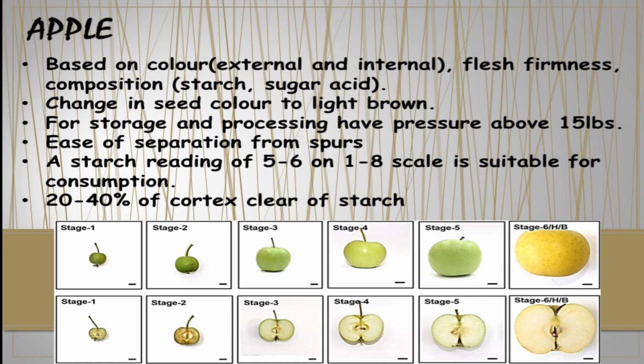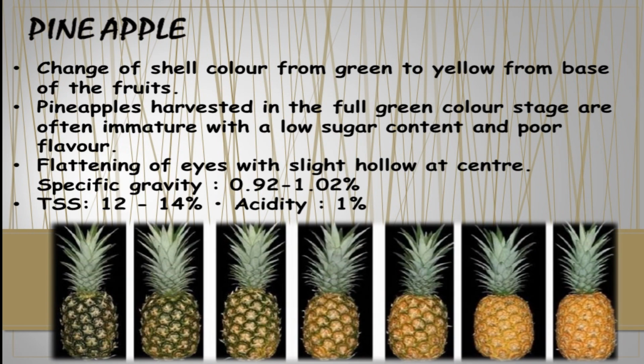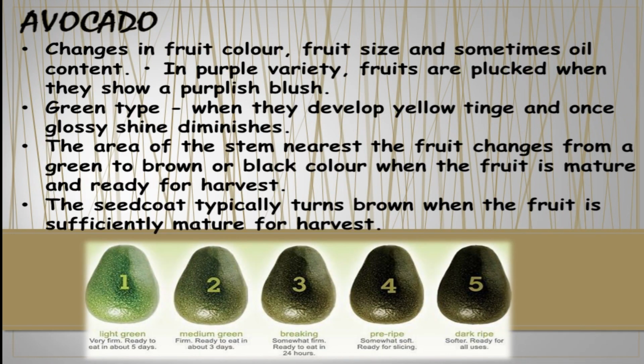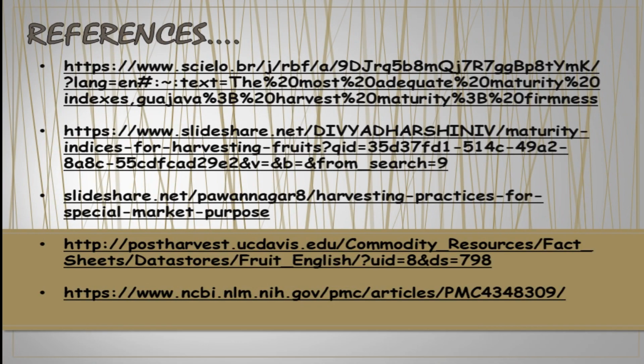And apple. As I mentioned, the color is also a very important parameter, and the Brix value as well, which should be 20 to 40, along with cortex color and starch. Pineapple: here in the diagram you can easily see the color change, and I mentioned all the parameters that we want to consider in maturity, TSS as well. This is also another example. It is avocado. Here I clearly mentioned the maturity indices that we want to consider, basically color and other things. And these are the references that I used to prepare my presentation.